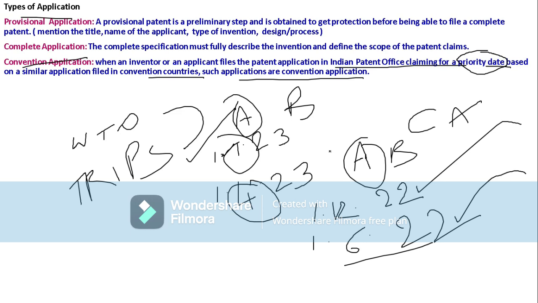Internationally, at the international level, our patent rights will be protected depending upon the priority date, and that is known as the convention application. So this is about the procedure regarding the application in the Patents Act.